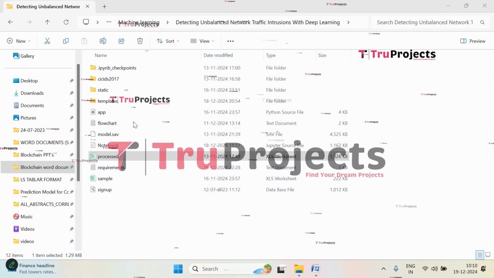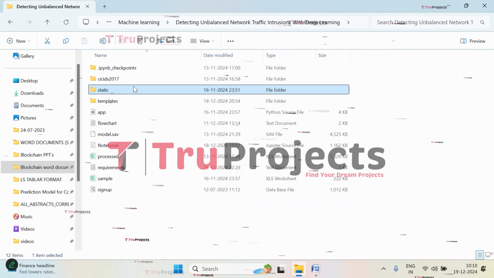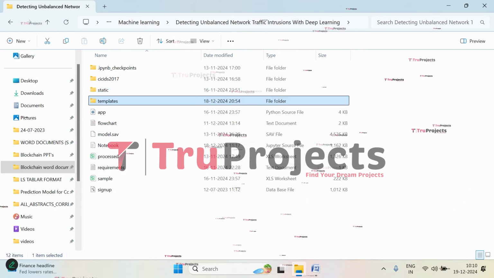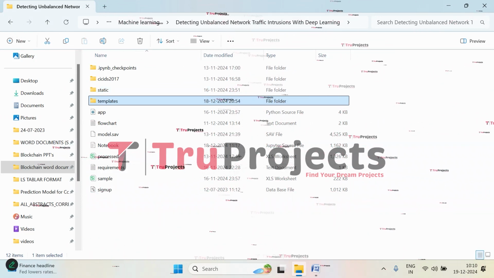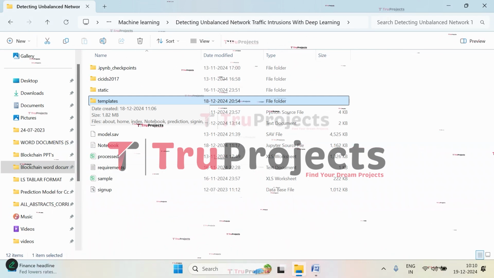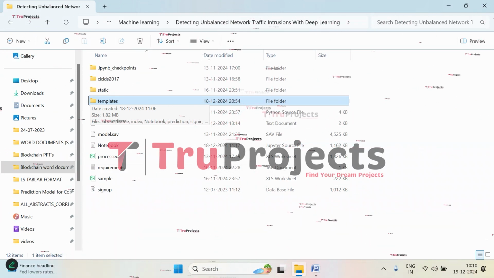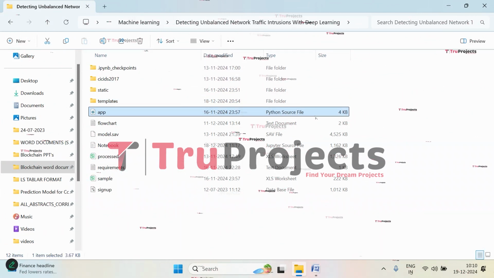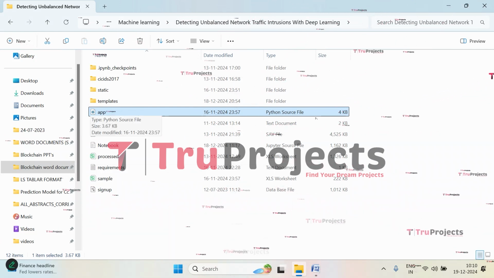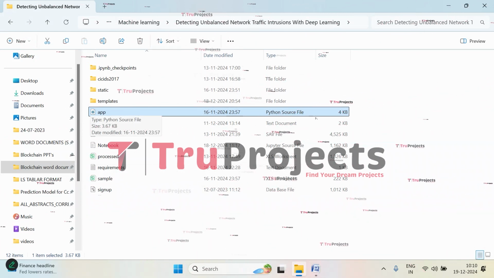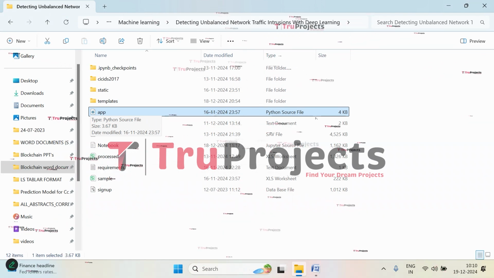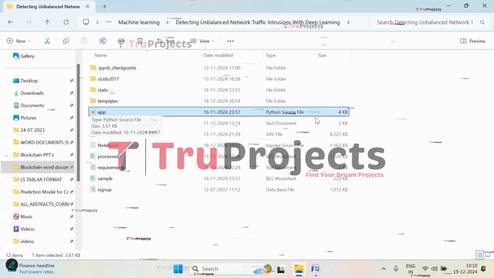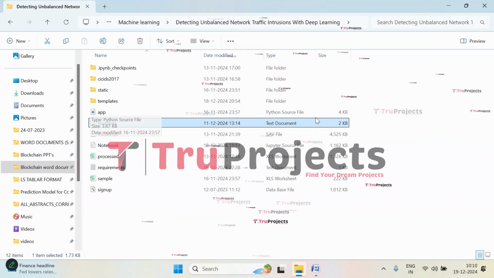Let's close this. And here in the static folder, we have files consisting of CSS, JavaScript, and Bootstrap files, which are important for the visual appeal of the project. And this templates folder contains all the HTML pages used in this project. It typically includes files like index.html, about.html, etc., which represent different pages of the website. And here is the app.py file. This .py file contains the information related to front-end logic of the project. It includes code written in Python that handles server-side operations such as processing user requests, interacting with the database, and generating dynamic content to be rendered in HTML templates.